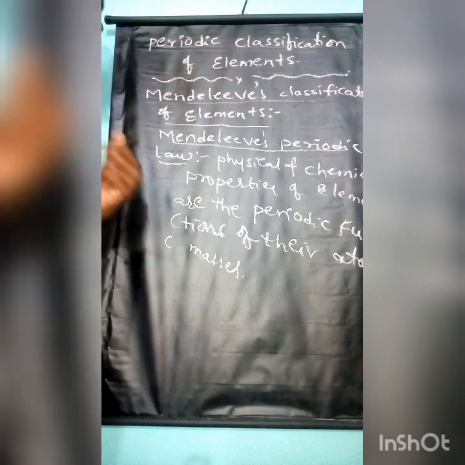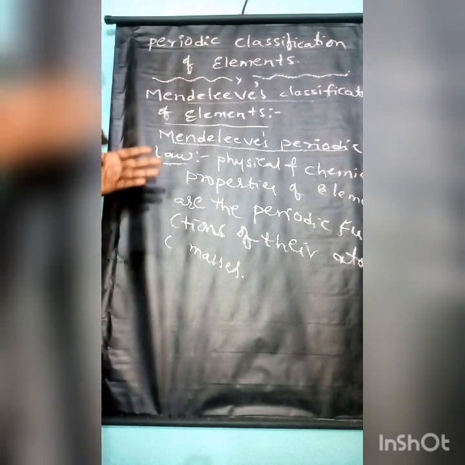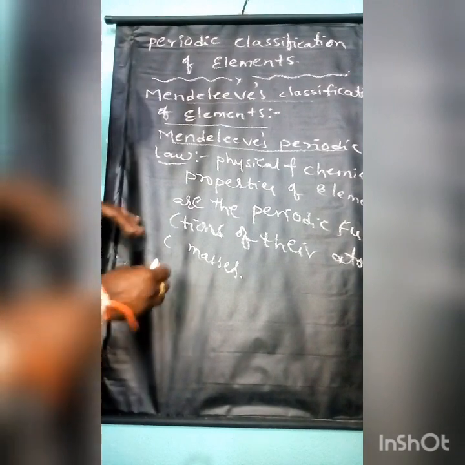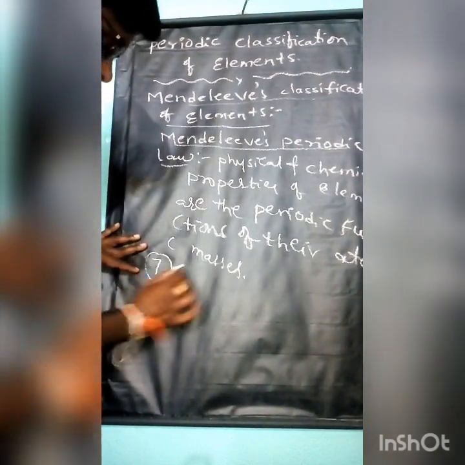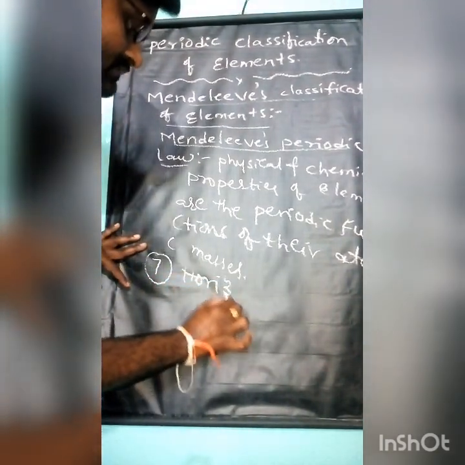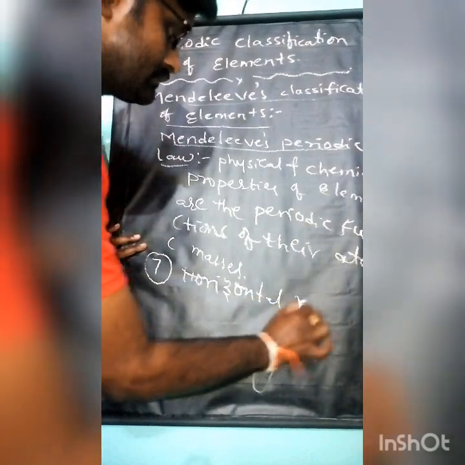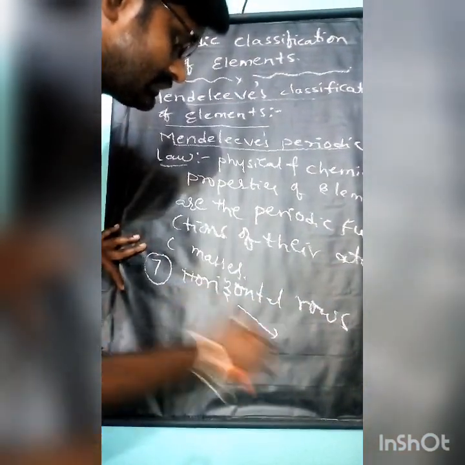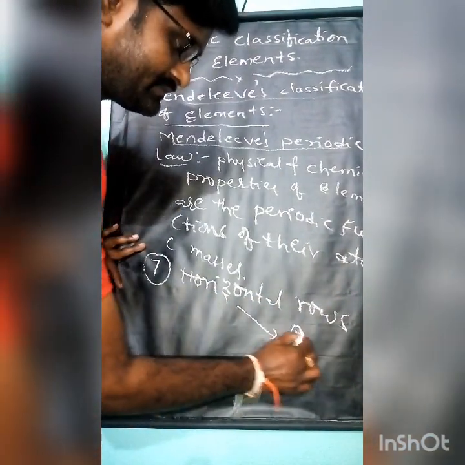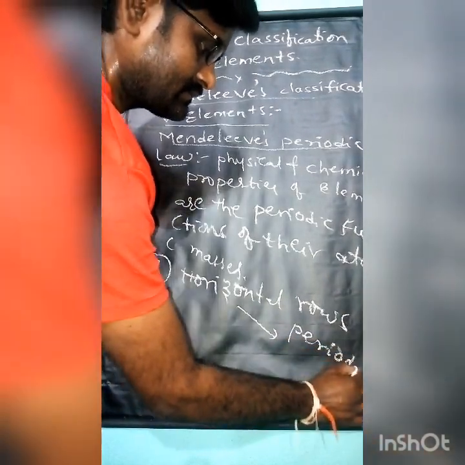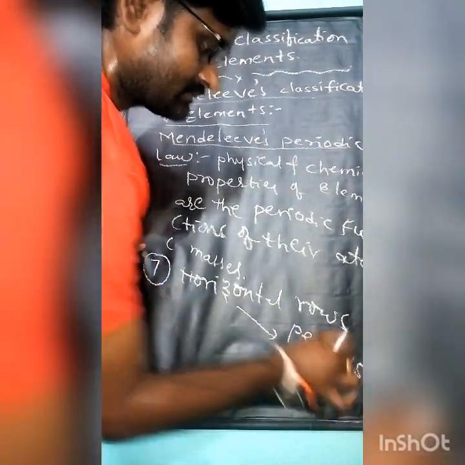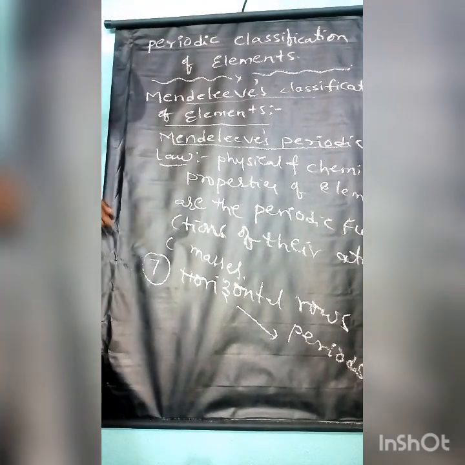Okay. In his classification, there are 7 horizontal rows. These were called periods.